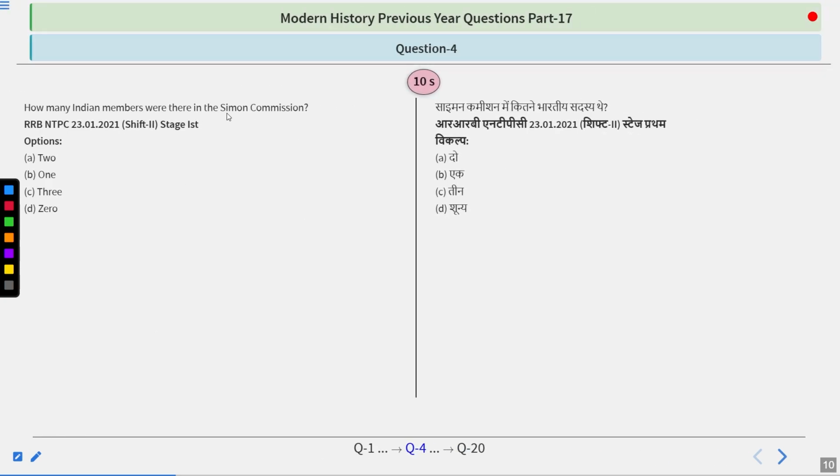How many Indian members were there in the Simon Commission? Simple question, I guess. Options: 2, 1, 3, 0. Take your time.